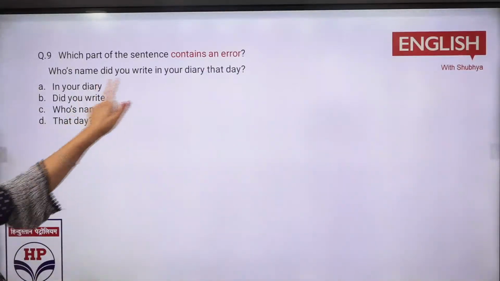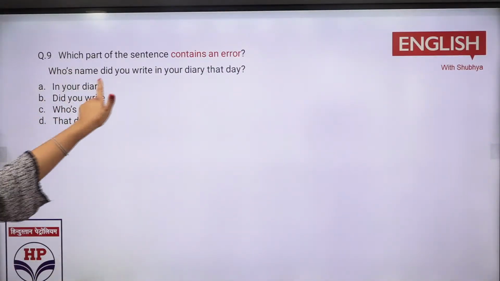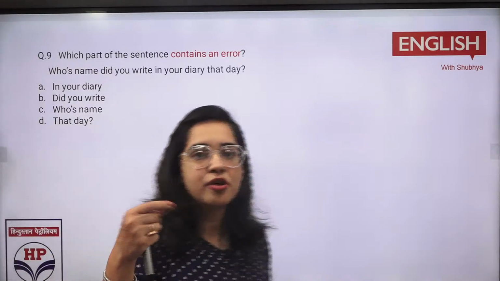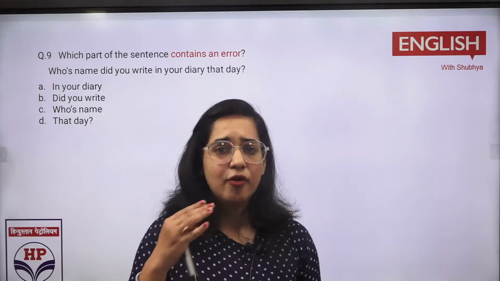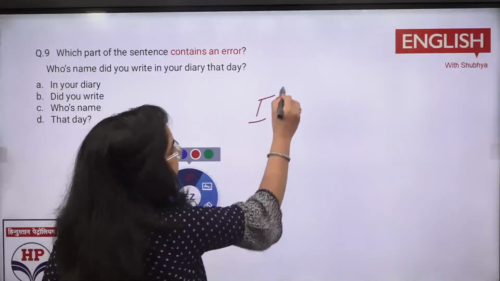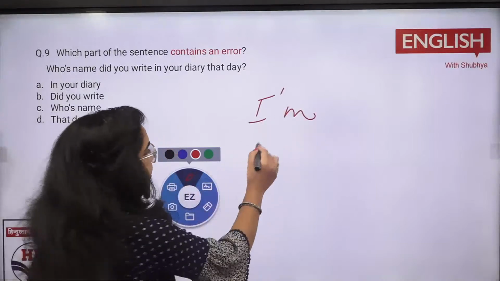Next you have is which part of the word contains an error. So it is whose name did you write in the diary that day. तो it is your whose name. इसमें whose ये वाला नहीं आएगा, WHOSE वाला आएगा. जो मुझसे पूछ रहे थे who पोस्ट ऑफ एस कहाँ लगना था, ये कैसे था, वो ज्यादातर कैसे होता है.